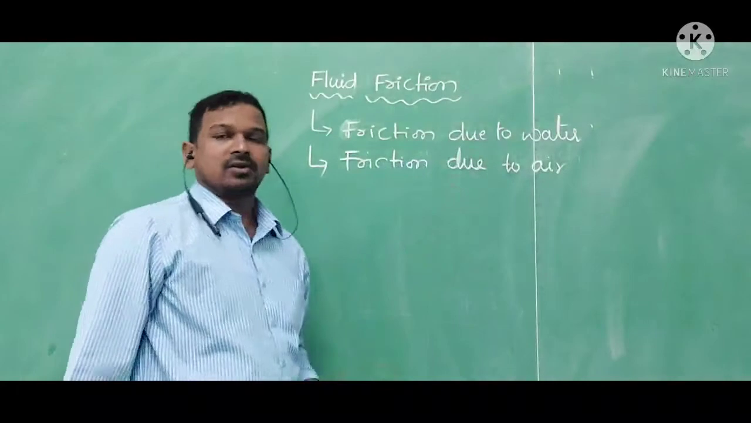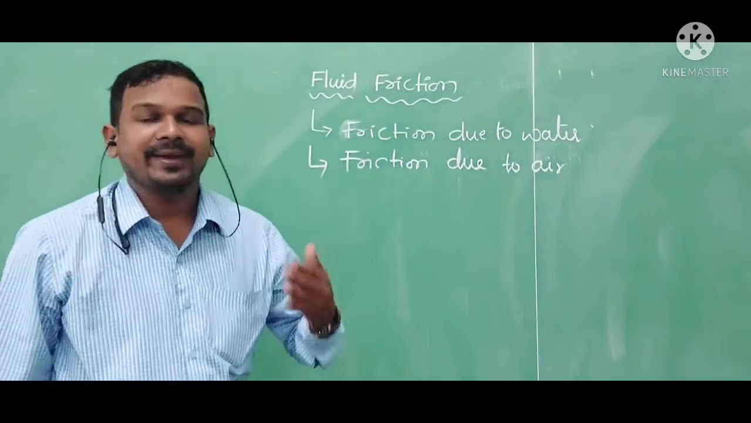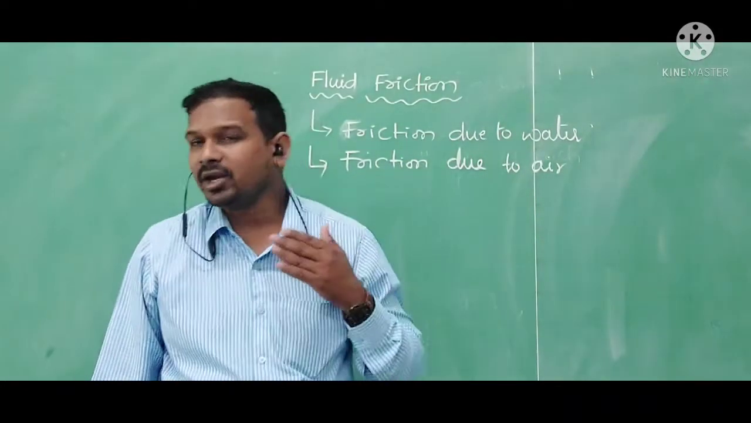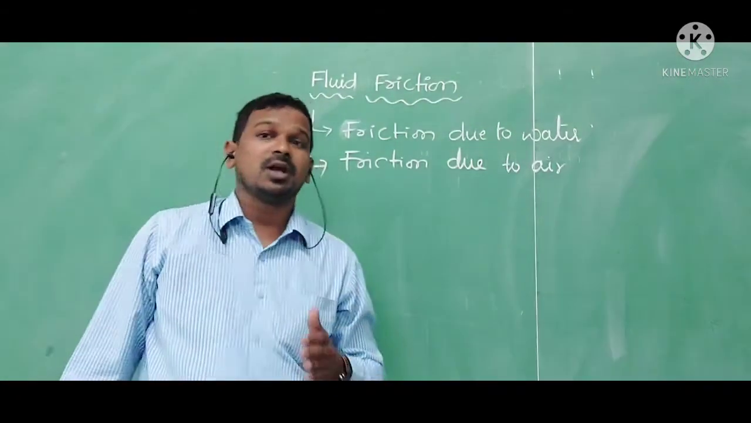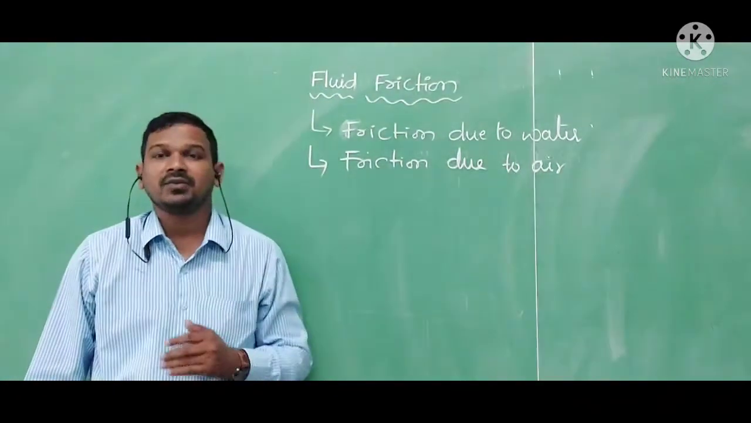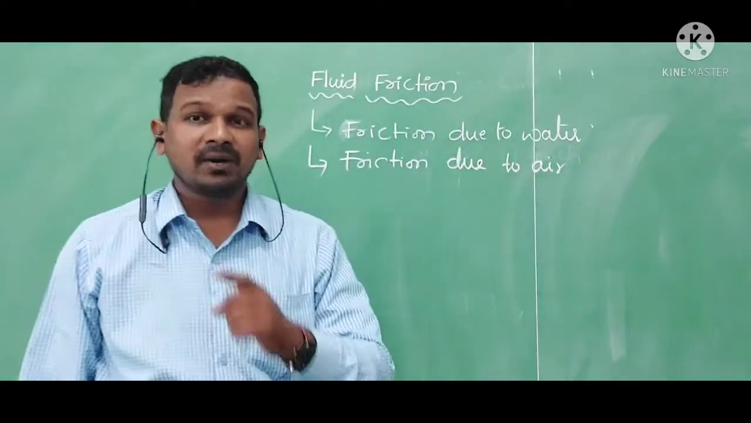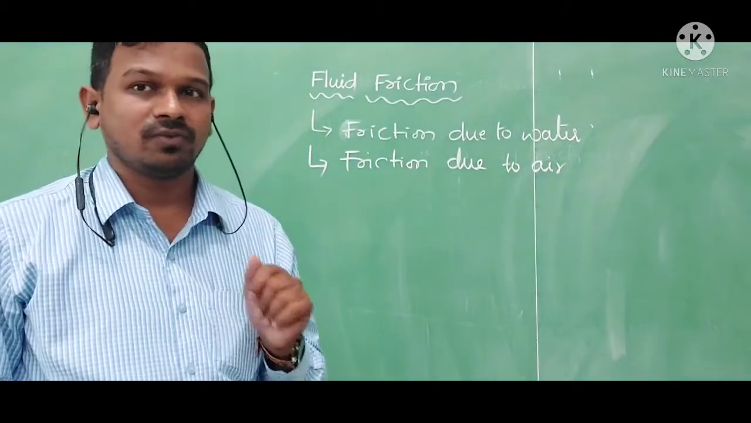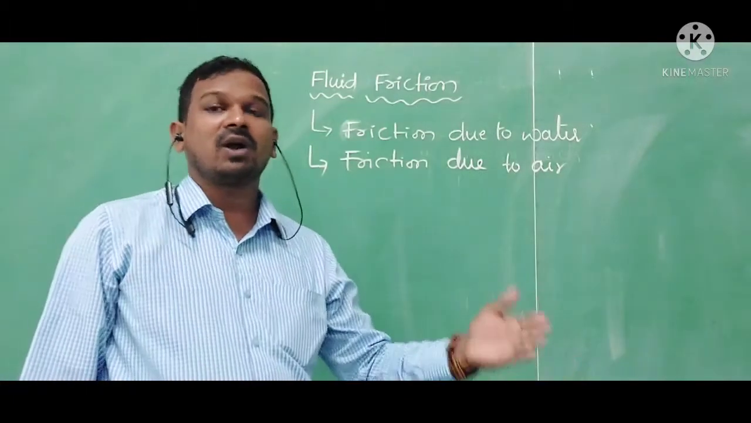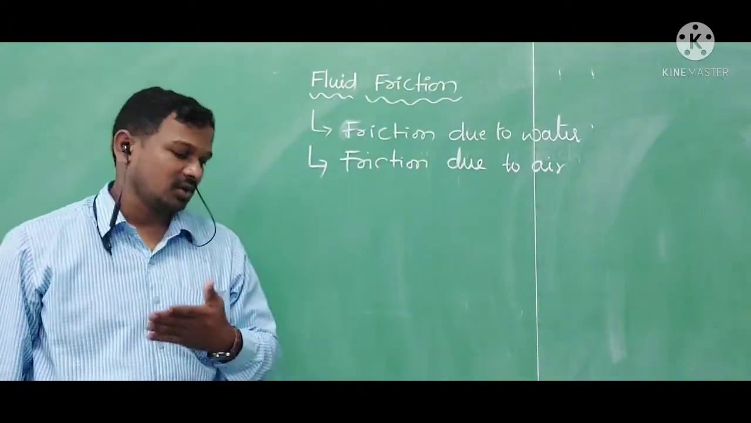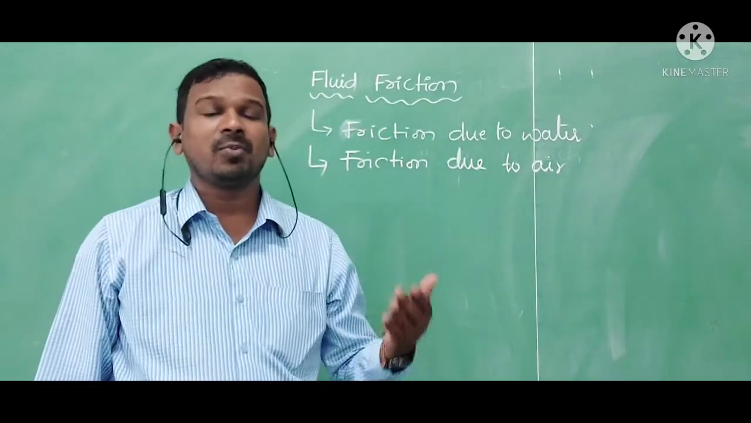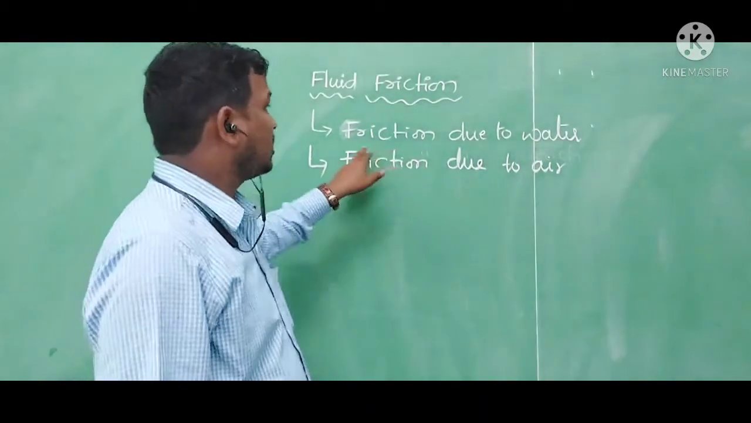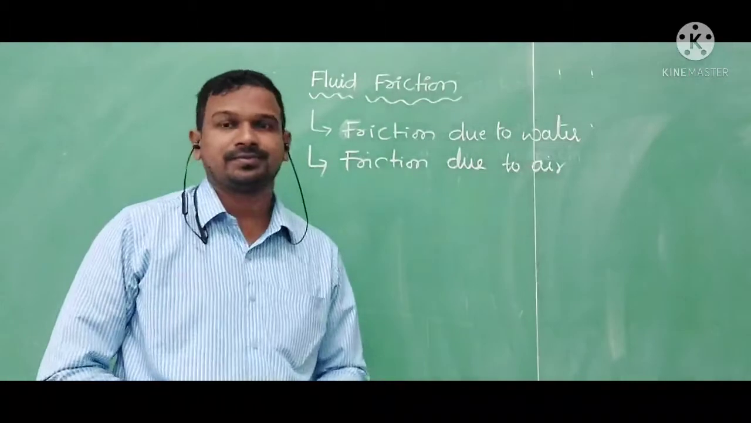In water, whenever we are running, compared to running in open air, there will be a huge difference. Why? Because if you are running in open air, we can easily move forward, but in water we cannot move easily because the water opposes the motion of our legs. So the friction which is developed by the water is called friction due to water.